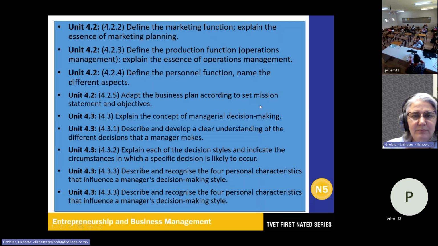Also, adopting the business plan according to the set mission statements, explain the concept of managerial decision making, describe and develop a clear understanding of the different decisions that the manager makes, explain each of the decision styles, and indicate the circumstances in which the decisions were then made, and then describe and recognize the four personnel characteristics. So you will see now, there's double the same thing, sorry.